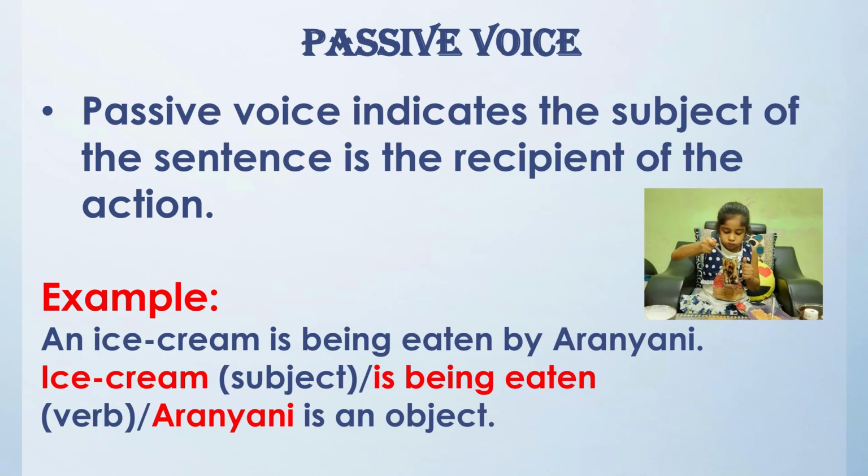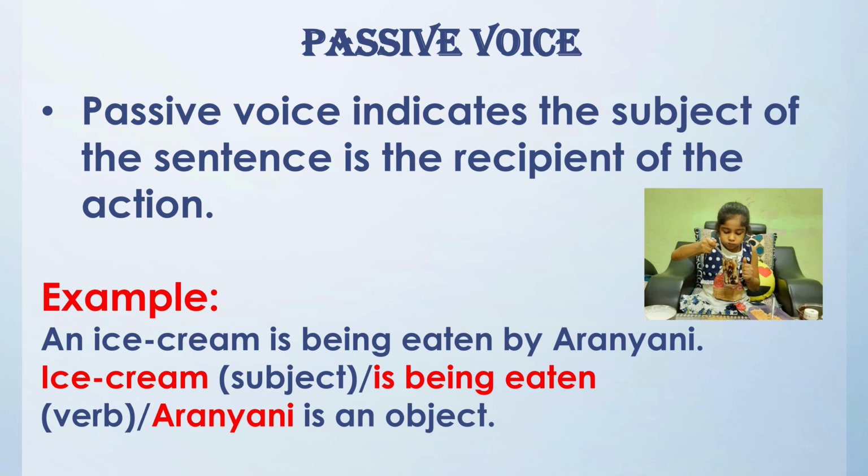Now let's understand passive voice. Passive voice indicates the subject of the sentence is the recipient of the action. For example, an ice cream is being eaten by Aranyani. In a passive voice sentence, the subject and object flip-flop. The subject becomes the passive recipient of the action because the subject is being acted upon. Such sentences are said to be in the passive voice. Both examples are saying the same thing, in active and passive voice. It is just the expression that is different.